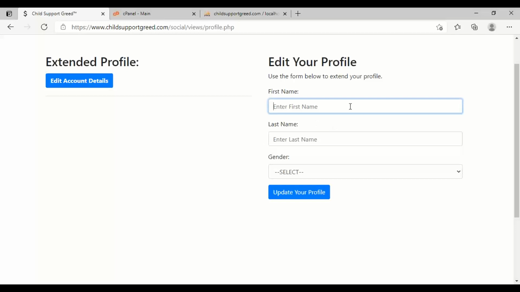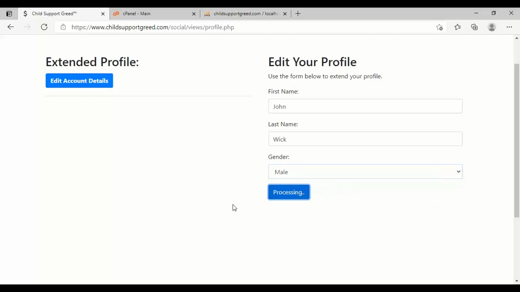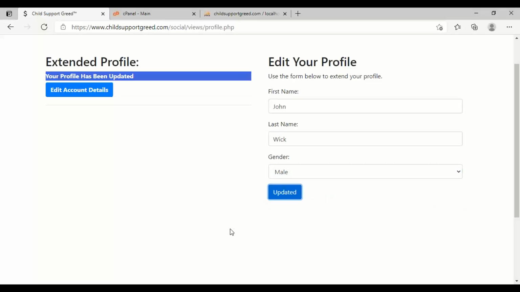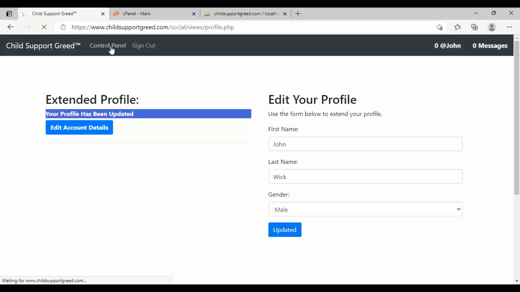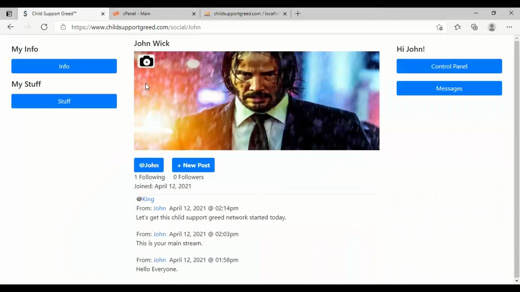Let's see, extended profile. Yeah, let me go there. So this is all optional, but if you choose to, you can put your first and last name. You do not have to, or you can put a slogan, right? Instead of John Wick, I can put Neo Matrix, whatever, right? I'll put gender as male, update profile. So now that's updated. Let's go back to the control panel. Let's go to his page. And now you'll see what that shows. So it put John Wick up here now. So when you put your first and last name, it'll show up here. If you don't, it'll just be empty.